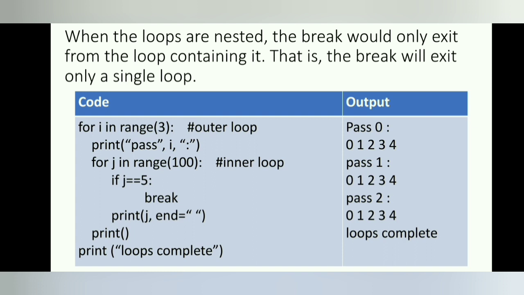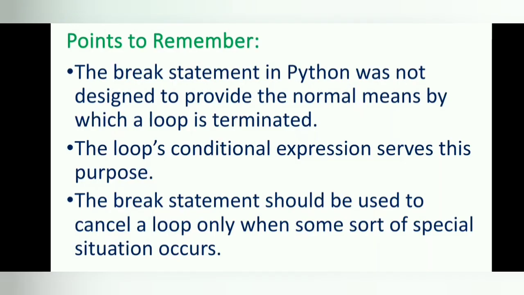Here the outer loop is unaffected and displays pass 0, pass 1 and pass 2, because when the loops are nested, the break would only exit from the loop containing it. That is, the break will exit only a single loop. Points to remember. The break statement in Python was not designed to provide the normal means by which a loop is terminated. The loop's conditional expression serves this purpose. The break statement should be used to cancel a loop only when some sort of special situation occurs.